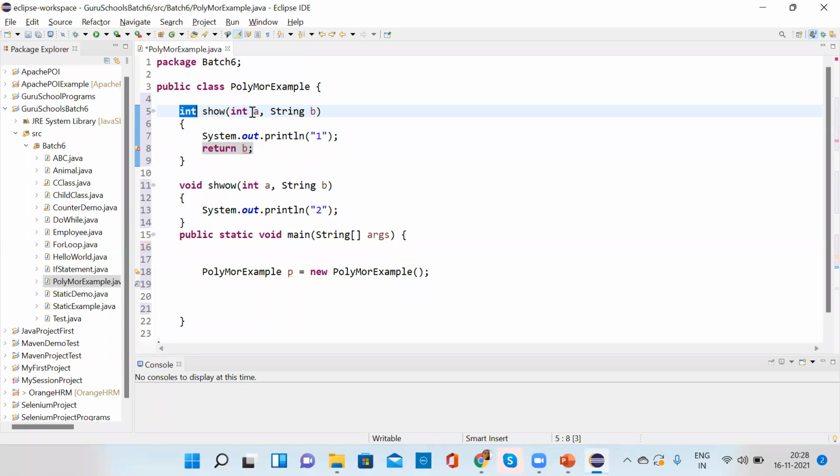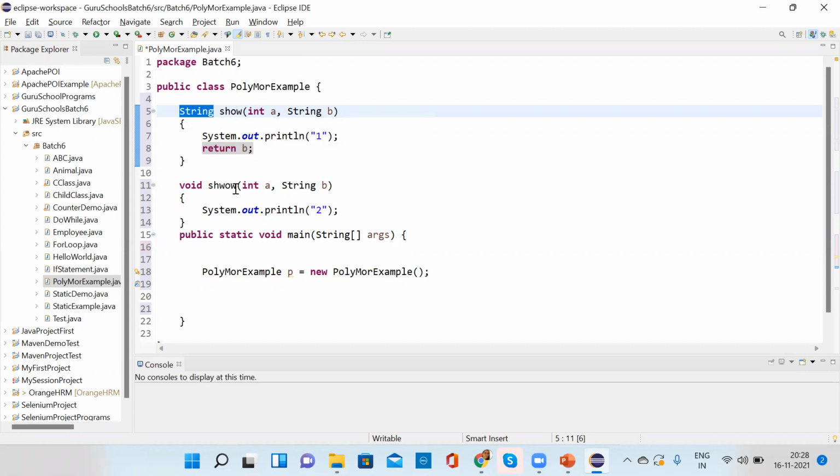But if you give the wrong type, then it will give you the error. Now it is showing error because b is a string and the return type is an integer. If I make this a string type method, then it will be fine. But the return type should be the same as the type of the method.